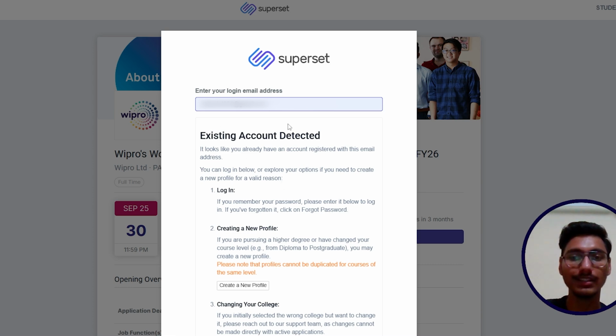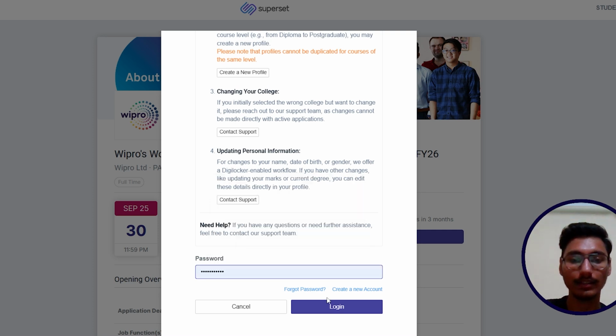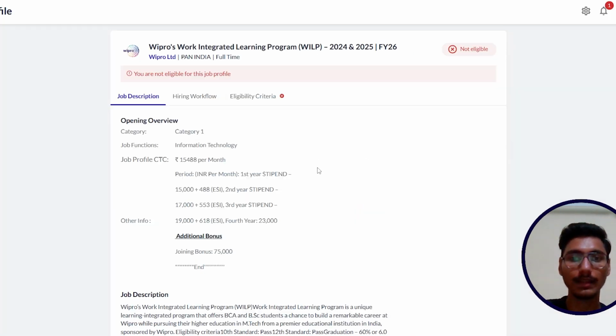If you have already registered with Superset, then simply enter your password here and click login. After successfully logging in, you will be redirected to the job profile tab of Superset. For me it is showing not eligible because I am a BTech graduate, so I am not eligible for this hiring. But those candidates who are eligible can see an apply button here.